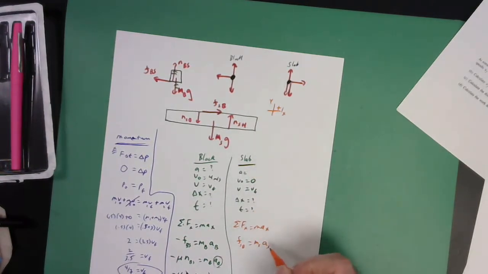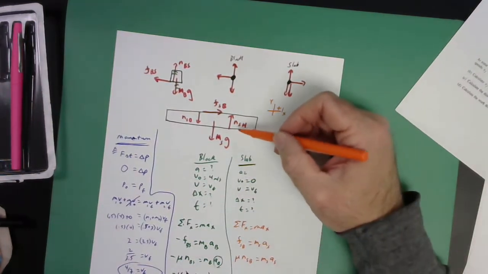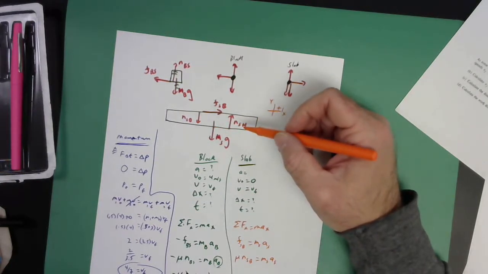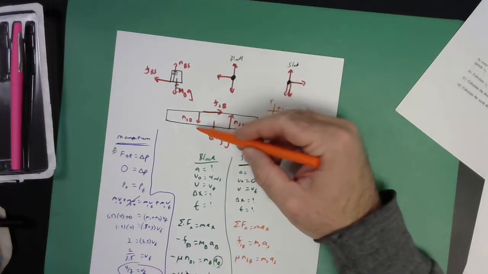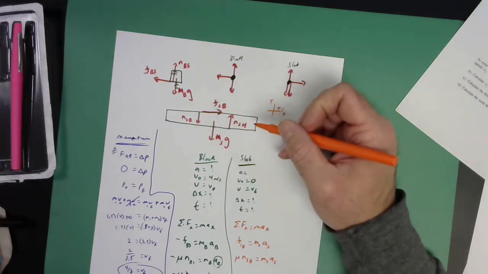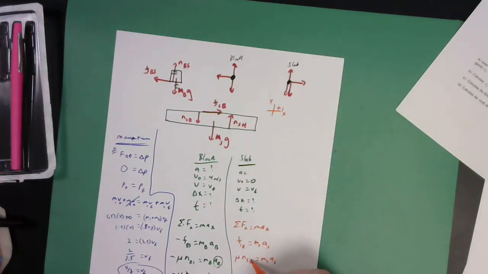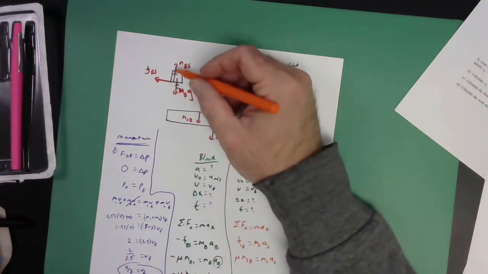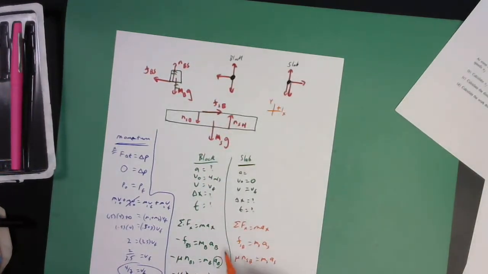But I don't know the acceleration of the slab. I'm going to try to figure it out here. This is going to be a mu normal on the slab by the block equals mass of the slab times the acceleration of the slab. Hey, how big is this normal force? Well, this one's a little more complicated, isn't it? Oh. No, it's not, because NSB and NBS are an action-reaction pair. So this guy and this guy are the same size. We found that that normal force was just MBG, right? So I can put MBG there. Mass of the slab, acceleration of the slab.